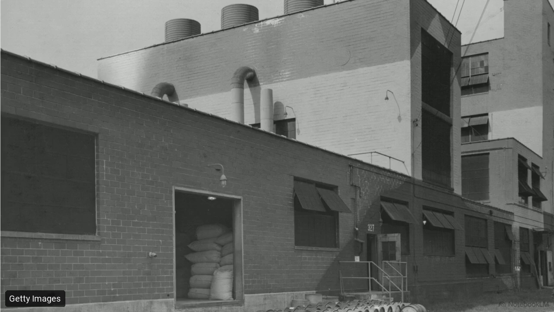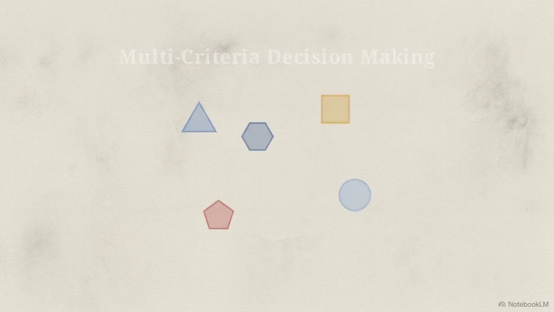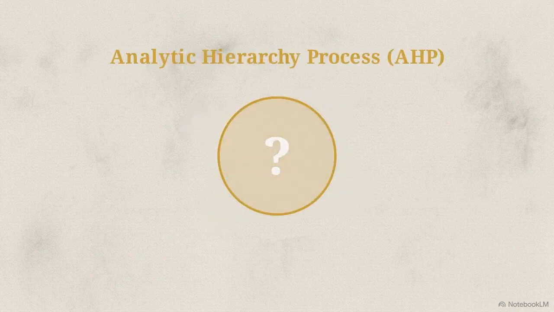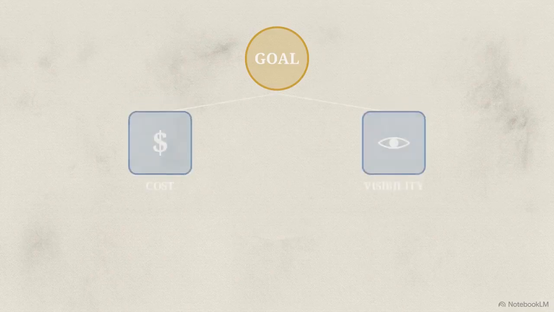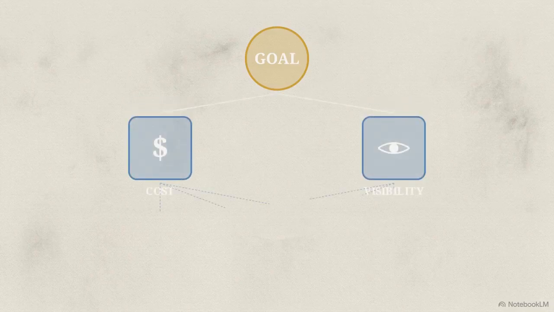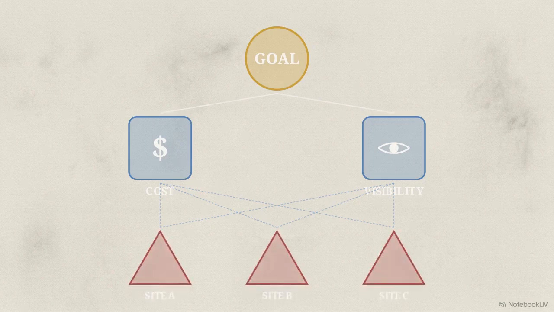When a multinational corporation decides where to build a multi-million-dollar industrial factory, the financial risks are enormous. To solve these massive logistical puzzles, analysts use multi-criteria decision-making, relying heavily on a specific algorithm called the Analytic Hierarchy Process, or AHP. It takes a massive choice and deconstructs it into a hierarchy, a central goal at the top, branching down into criteria like cost and visibility, which then split into the final alternatives.